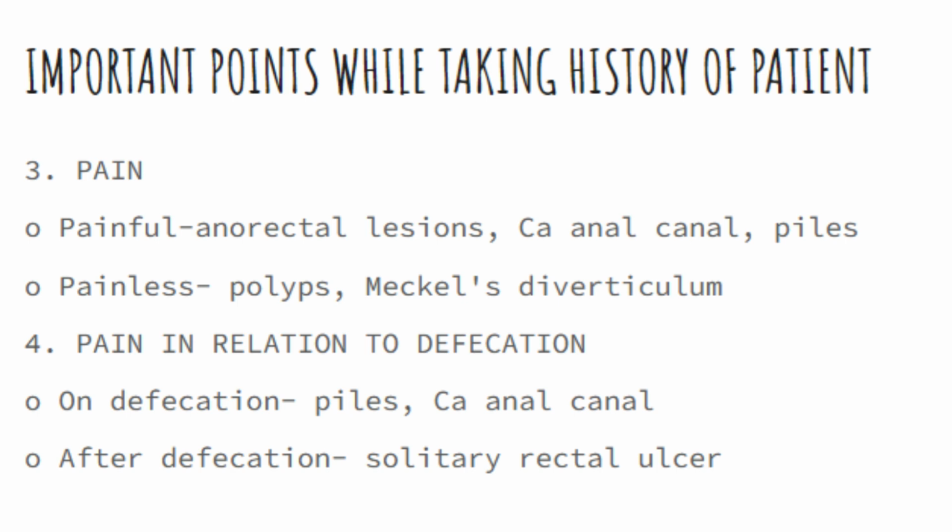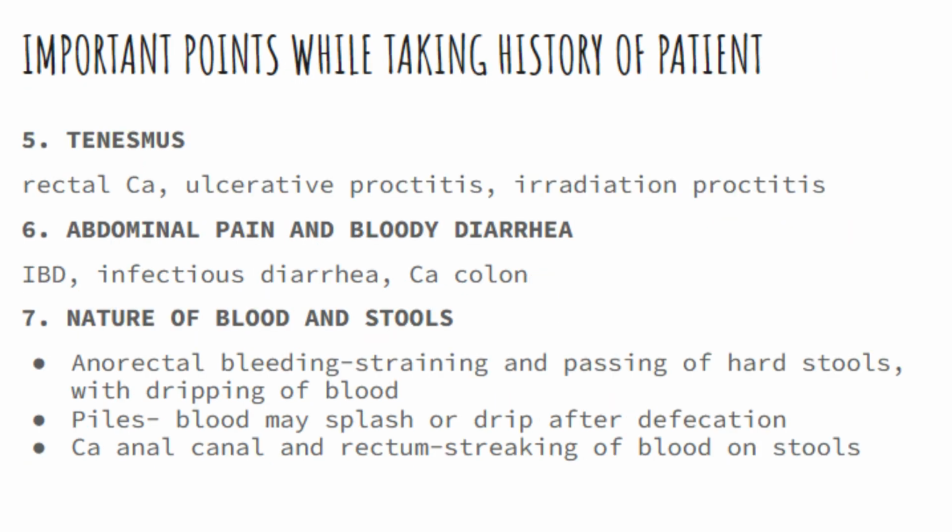After defecation, solitary rectal ulcer. Number 5, tenesmus: rectal carcinoma, ulcerative proctitis, irradiation proctitis. Number 6, abdominal pain and bloody diarrhea: IBD, infectious diarrhea, carcinoma colon. Number 7, nature of blood in stools: anorectal bleeding, straining and passing of hard stools with dripping of blood, piles. Blood may splash or drip after defecation, anal canal and rectum; streaking of blood on stools.